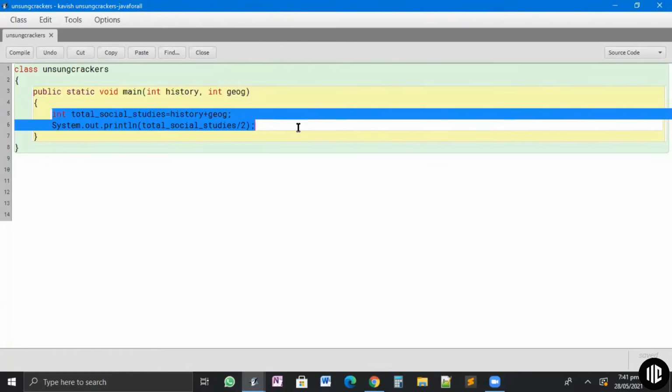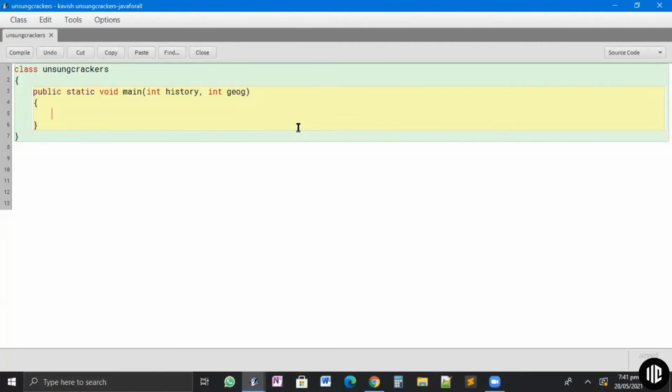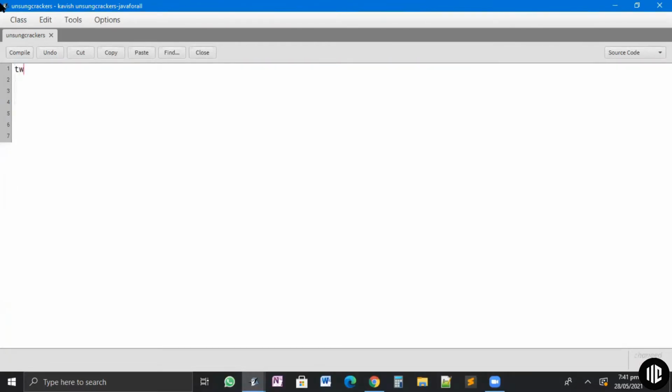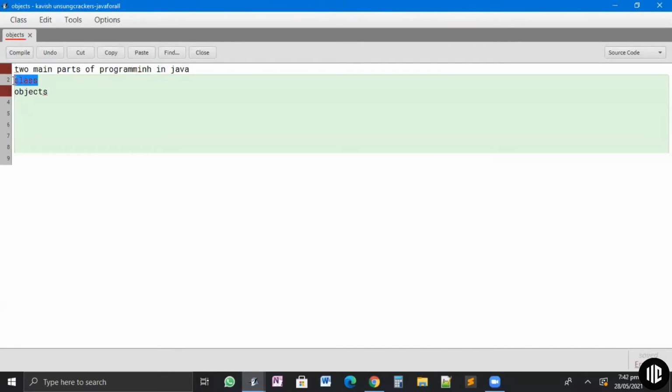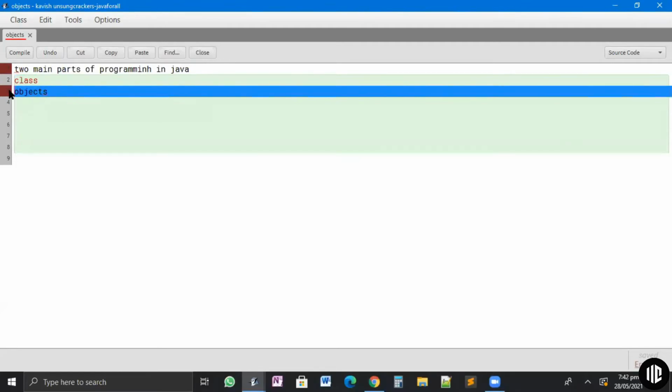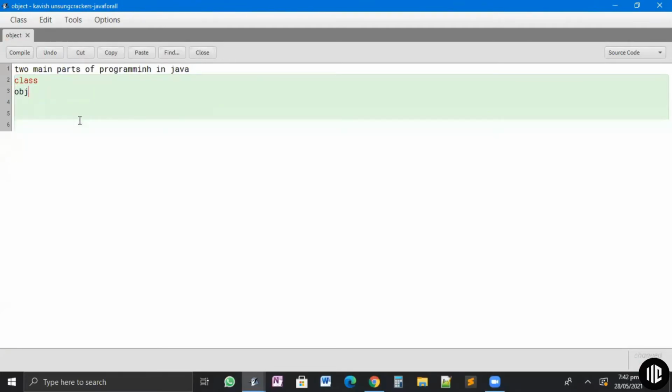Okay. Next, let's get into programming. Okay. Let's delete this. First, there are two main parts of programming in Java. One is called a class. And one is called objects. Now, it will take me one full hour to explain what a class is and three full hours to explain what an object is. That is what we'll do in future classes when we have a basic idea of what programming is or what the small aspects of programming are, because these are slightly complex topics.